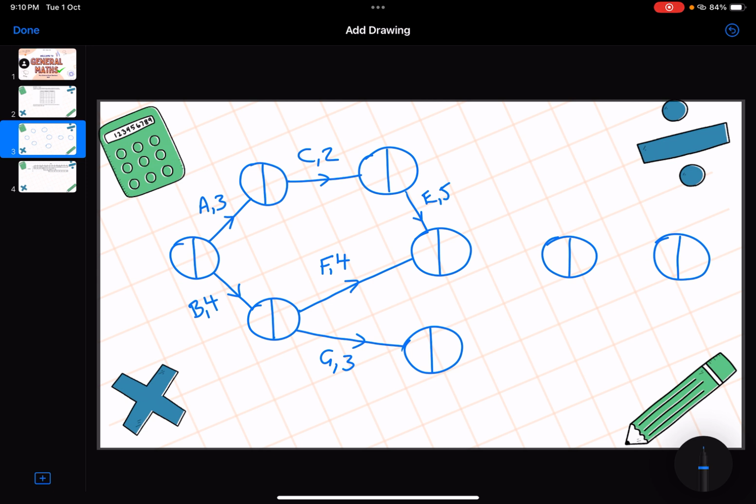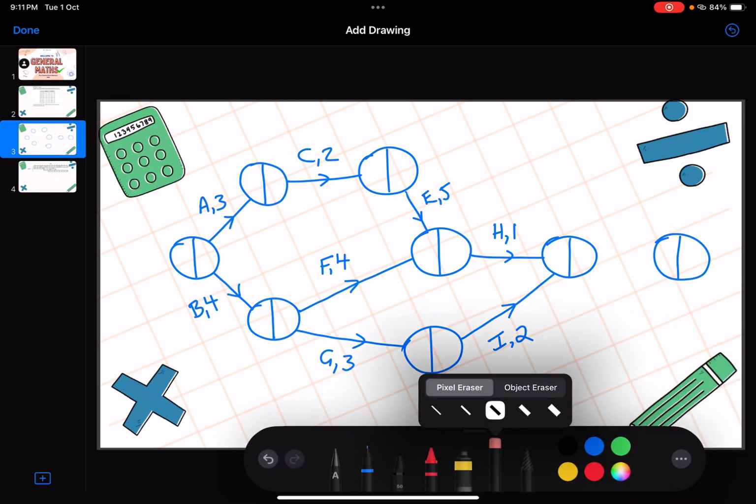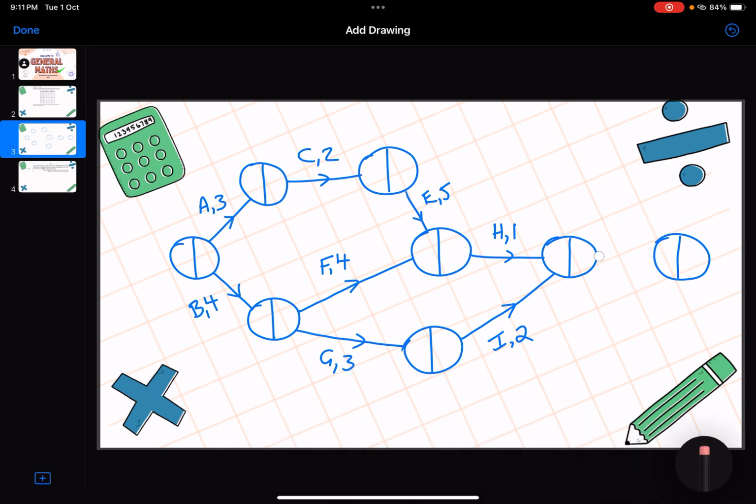Activity H's immediate predecessors were E and F. So we'll connect this one up here. We'll make this activity H, and its duration was 1 day. We've got activity I. Its immediate predecessor was activity G, and its duration was 2 days. Then we've got activity J, its immediate predecessor was H. So we'll connect these ones up here.